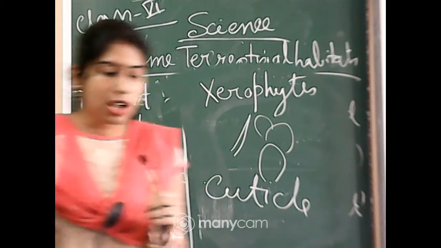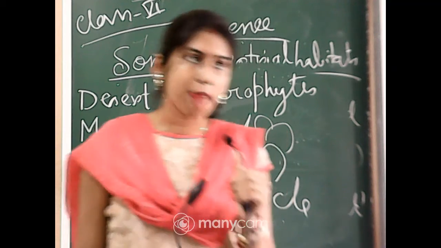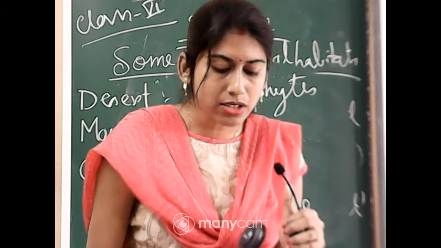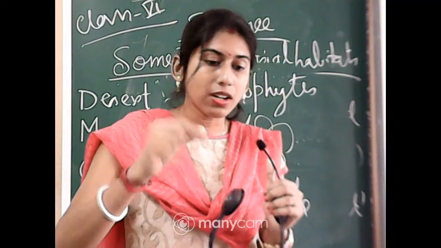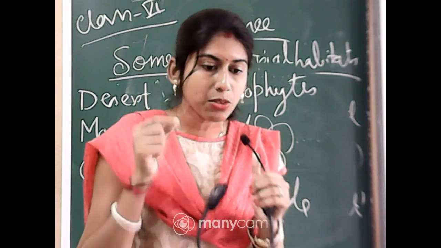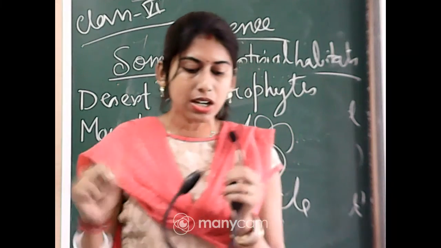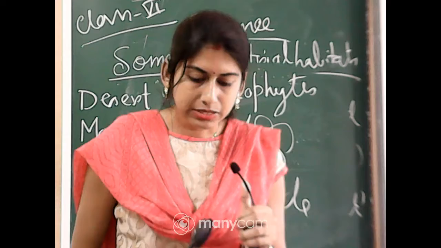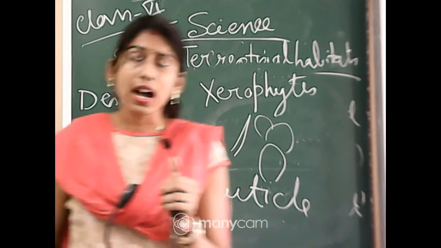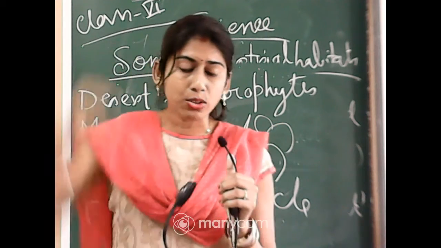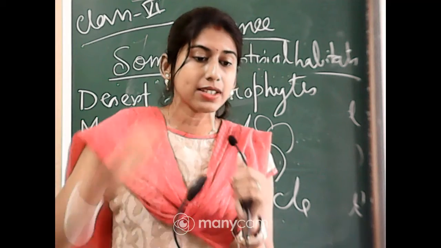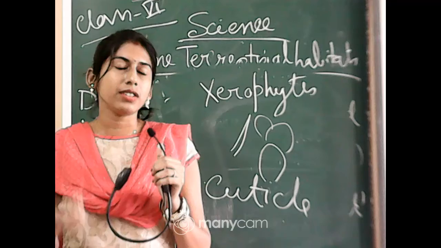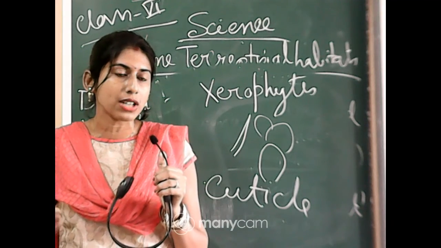Okay. Now, another is they are having stomata, but this type of stomata is called as sunken stomata, where the opening of the stomata is present inside, which is helping them to reduce the rate of transpiration. Okay. Now, another part is that the root of the desert plant goes very deep inside the sand. Why? Because in the desert, very low amount of water is available.